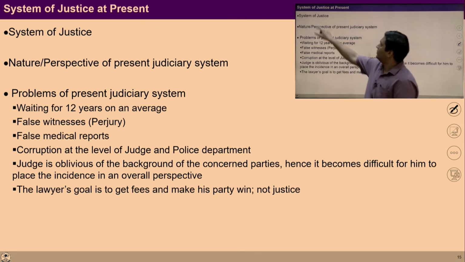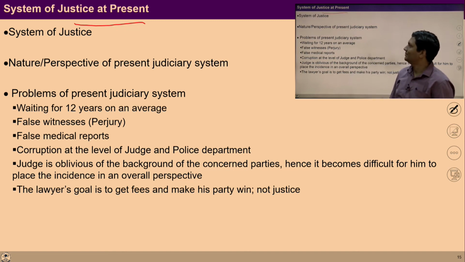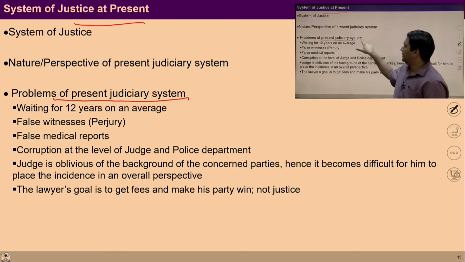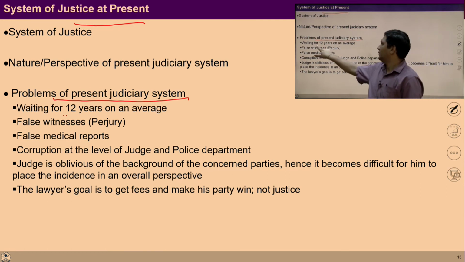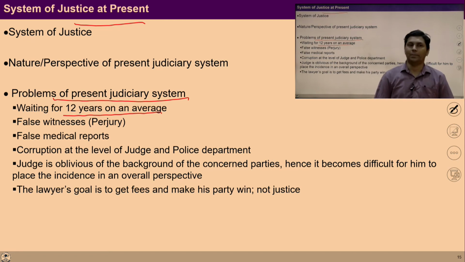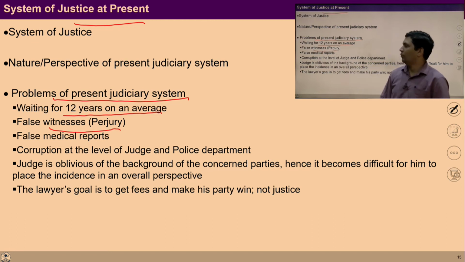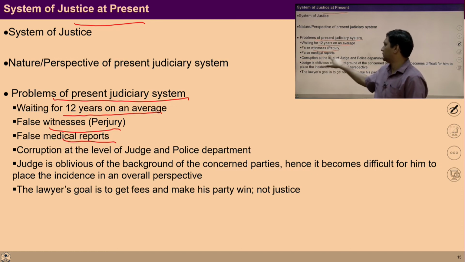So the system of justice, if we see at present, has many problems. As you know, people wait for many years to get justice. And during this period, false witnesses are produced, false medical reports are made.